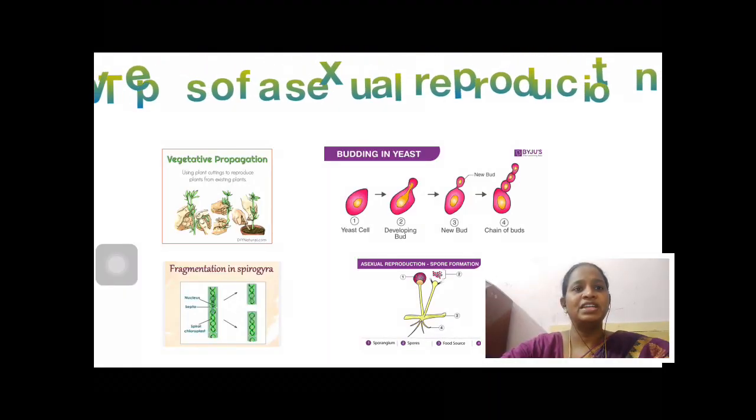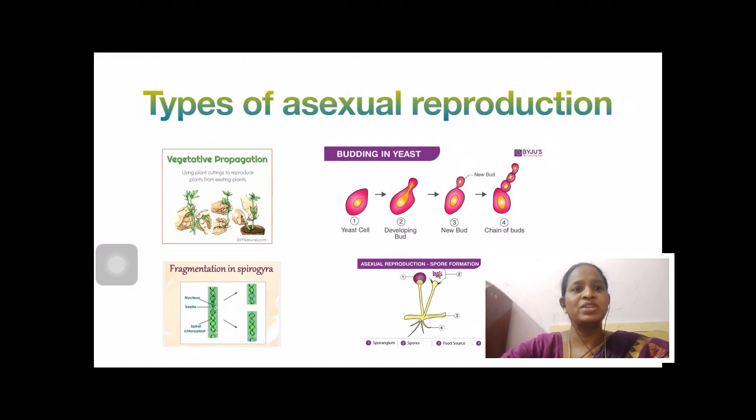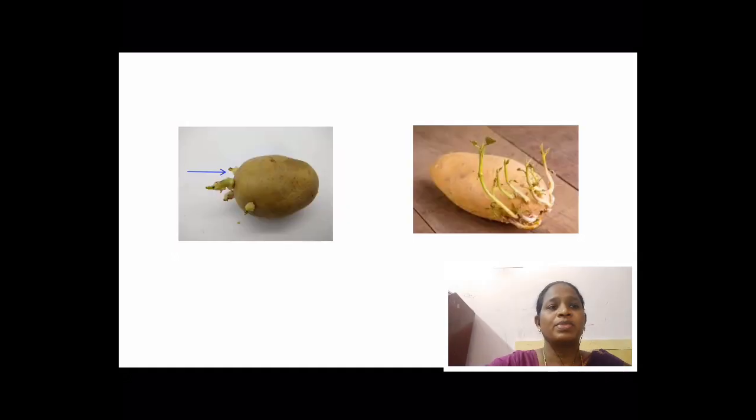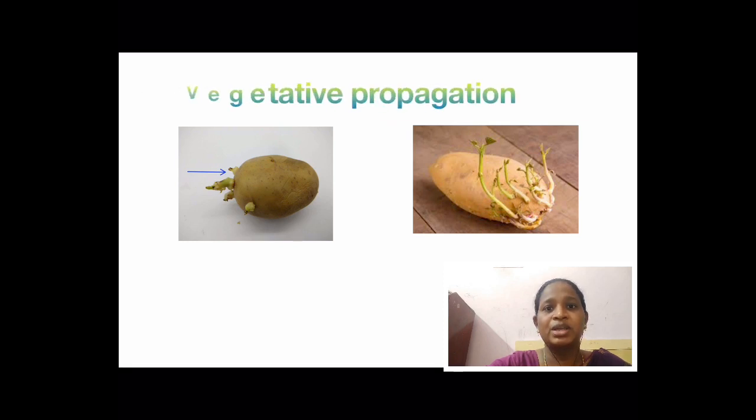There are different types of asexual reproduction: vegetative propagation, budding, fragmentation, and spore formation. In vegetative reproduction, a new plant arises from the stem, root or leaf.